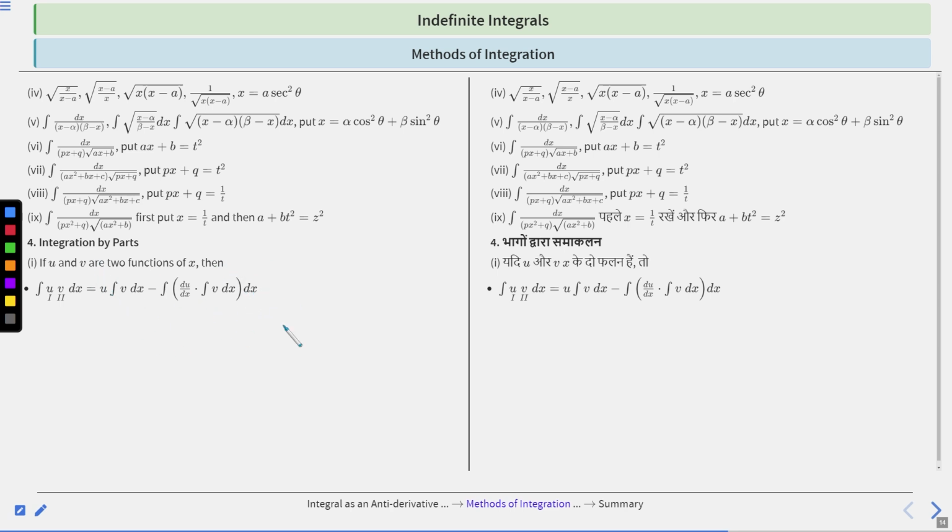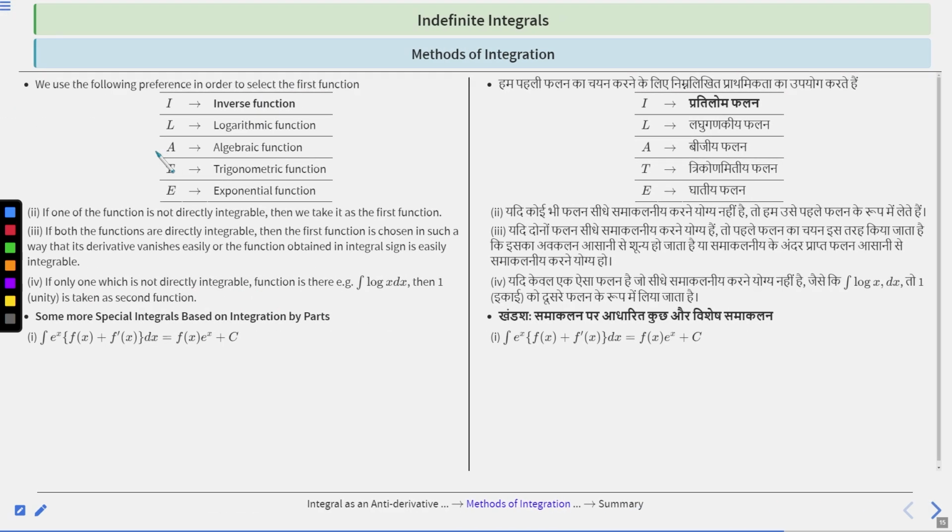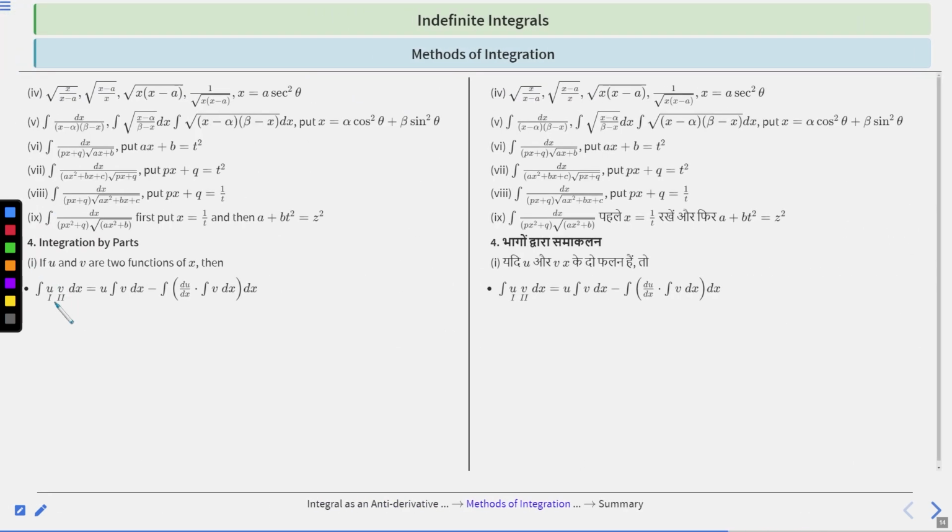Clear? You have to remember these forms. Once you do two or three questions using integration by parts, you will easily remember these formulas. Now, we use the following preference in order to select the first function. See here, u is first, v is second. So, what will be the preference order to select the first function?